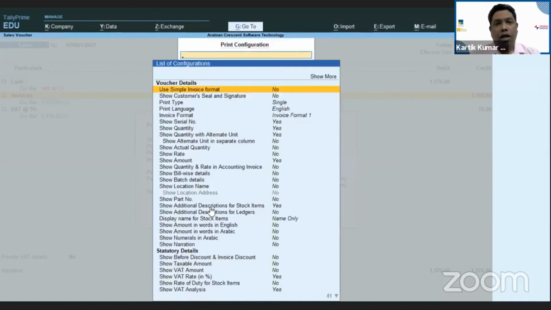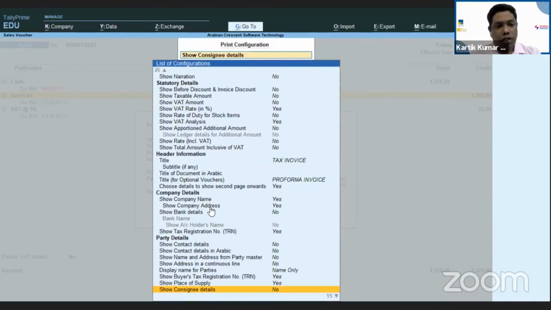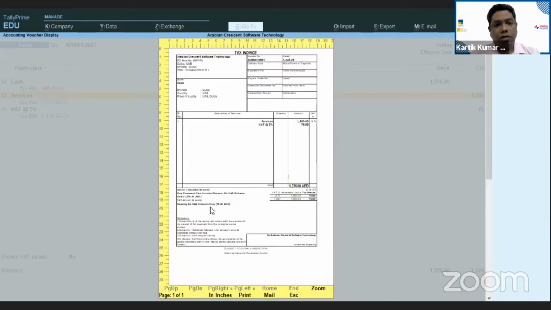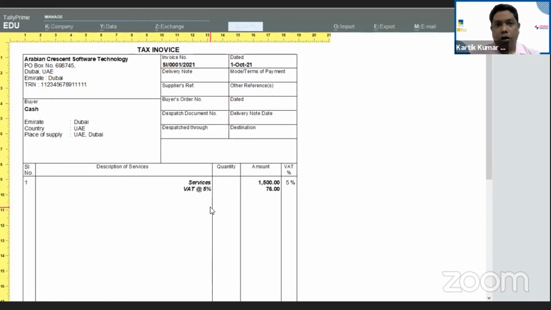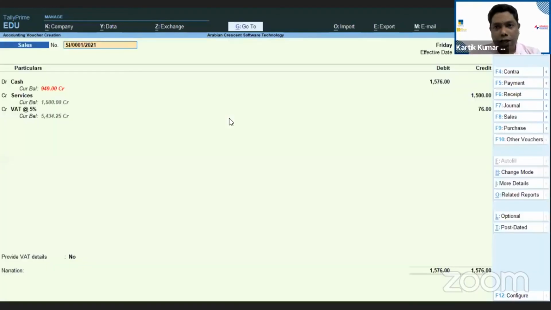Go here and type consignee. Now here you can see the consignee option is there down below. Show consignee details: just make it No, and save it. Now go into the preview, and you can see that this is gone. All this information is being taken out. Perfect. So these are the general things which everyone asks us.